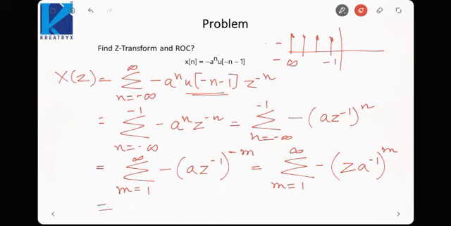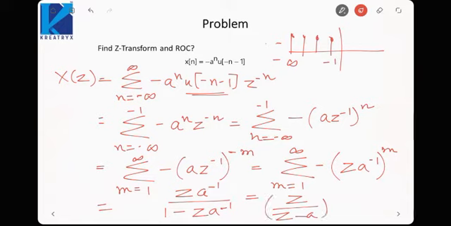So it will be first term upon 1 minus common ratio. First term is z a inverse, common ratio is z a inverse. Okay, this will be again z upon z minus a. Is it fine? And with a minus sign, so it will be z upon z minus a.